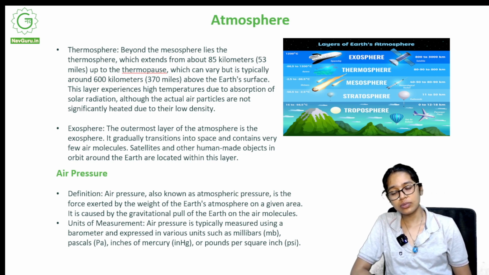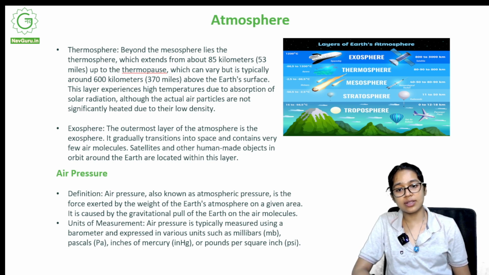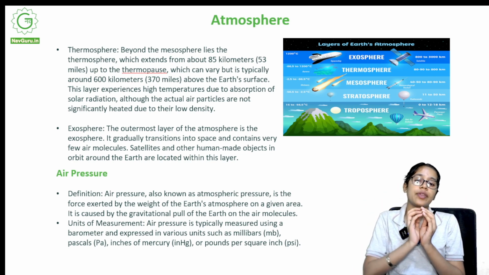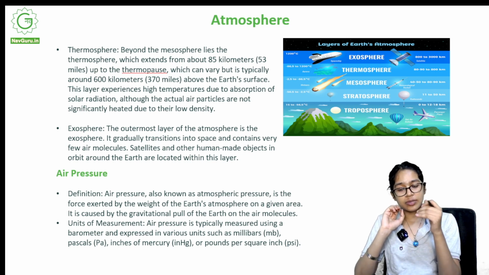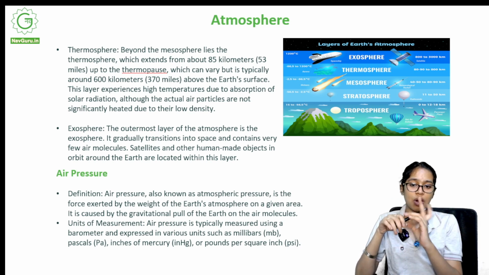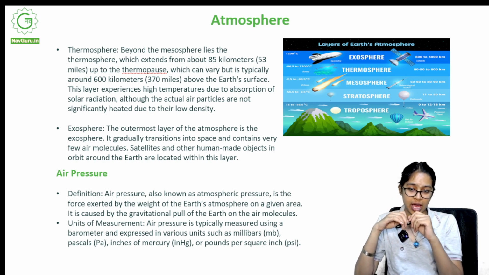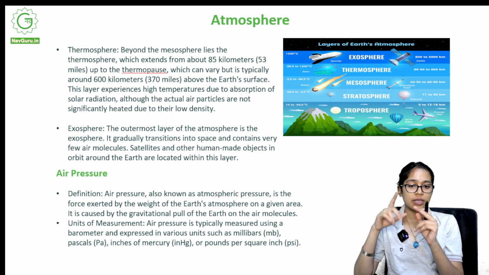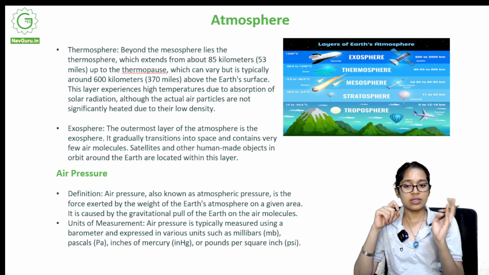Air pressure. Definition. Air pressure, also known as atmospheric pressure, is the force exerted by the weight of the Earth's atmosphere on a given area. On a given area, the force that is exerted by the Earth's atmosphere is known as atmospheric pressure. It is caused by the gravitational pull of the Earth on the air molecules. Units of measurement. Air pressure is typically measured using a barometer and expressed in units such as millibars, pascals, inches of mercury, or pounds per square inch.